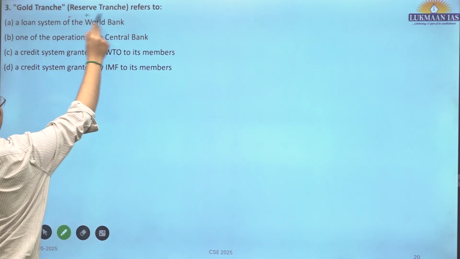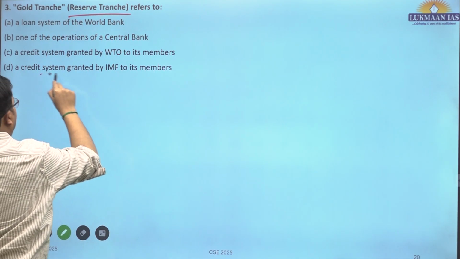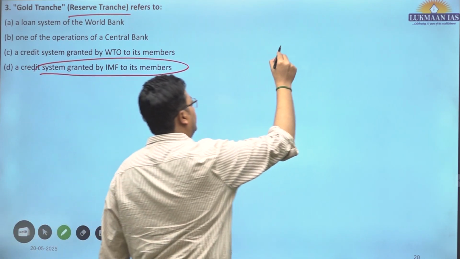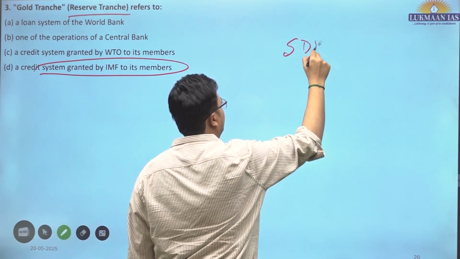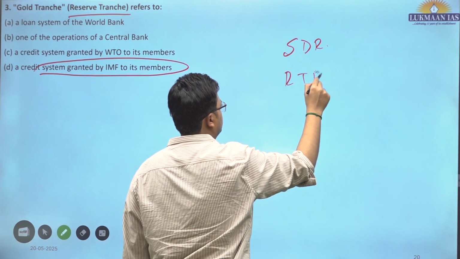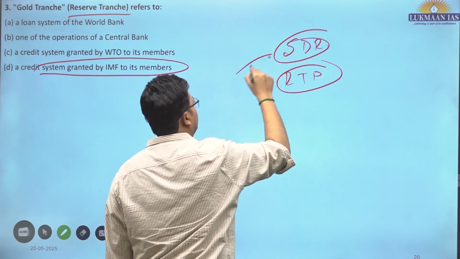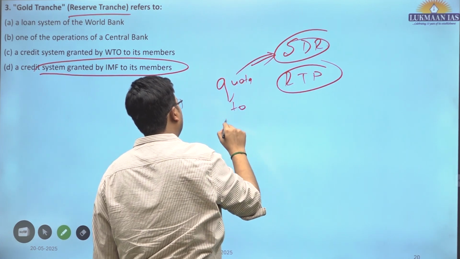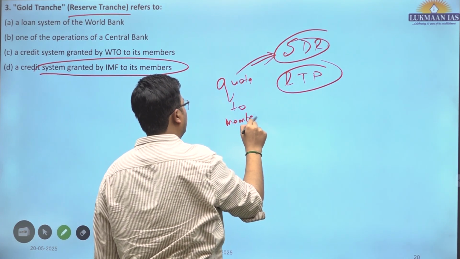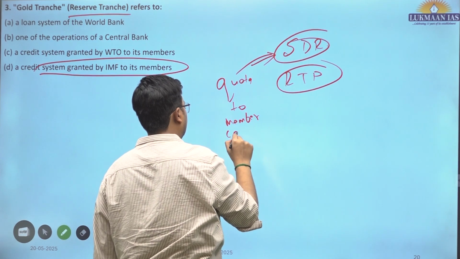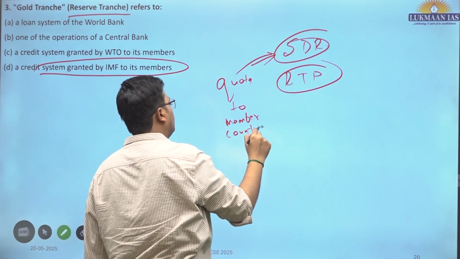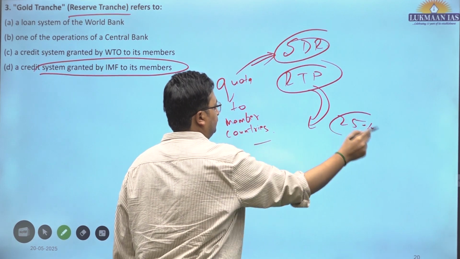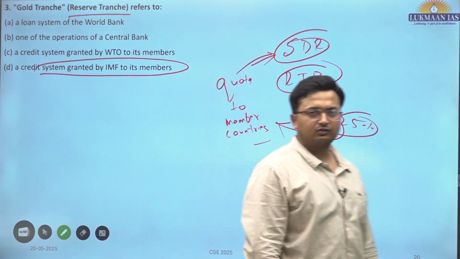Gold tranche or reserve tranche is a part of the credit system granted by IMF to its members. So there are two things, one is SDR, the other is reserve tranche position. SDR, special drawing rights, is allocated based on quota to member countries, and 25% of that quota is the reserve tranche position.